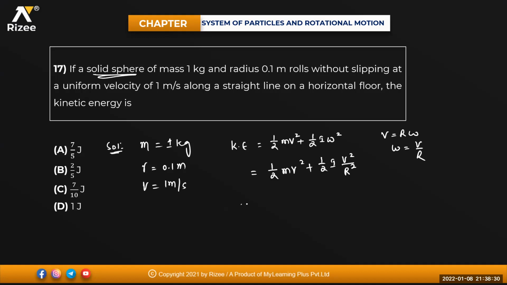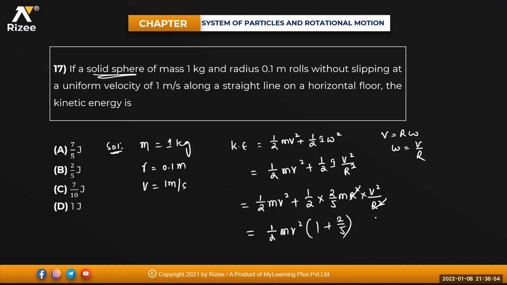Solid sphere. You know the moment of inertia for a solid sphere: I equals 2 by 5 m R square. So half m v square plus half into 2 by 5 m R square into v square divided by R square. R square will get cancelled. So that will be half m v square common, 1 plus 2 by 5. 1 plus 2 by 5 is how much, beta? 7 by 5. So it is half, mass is 1, velocity is also 1, into 7 by 5. So it will be 7 by 10 joules. Kinetic energy will be equal to 7 by 10 joules.